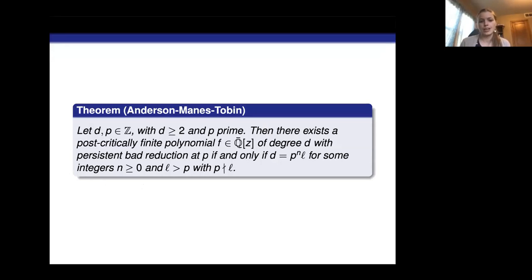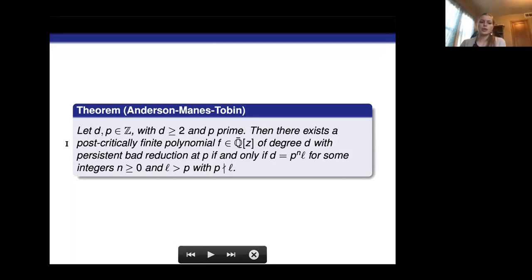So let's look at this theorem and understand what it is saying. This is not giving us a condition for when there is a PCF polynomial with potential good reduction. We in fact know that for every degree d, there's a PCF polynomial with potential good reduction everywhere. This is only giving us a condition for when there's persistent bad reduction.